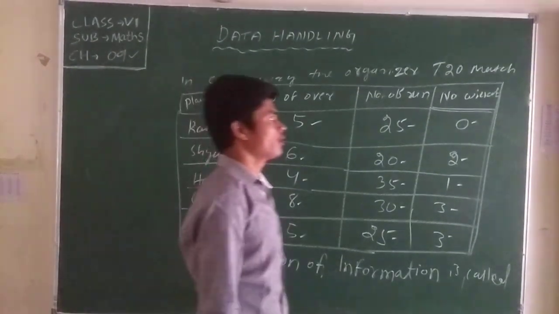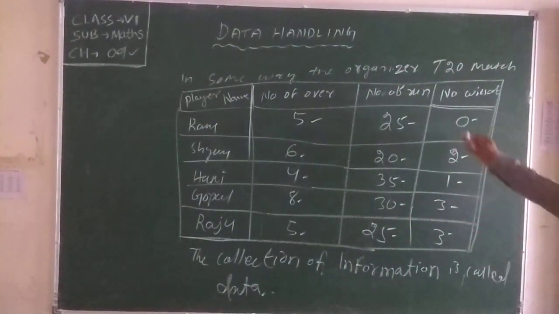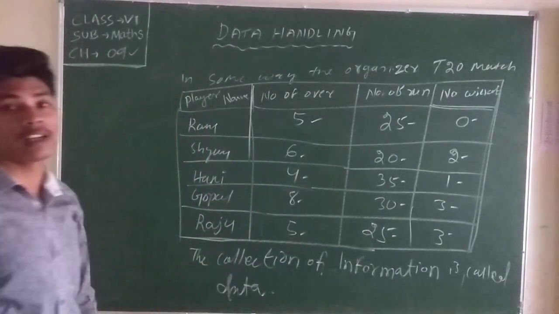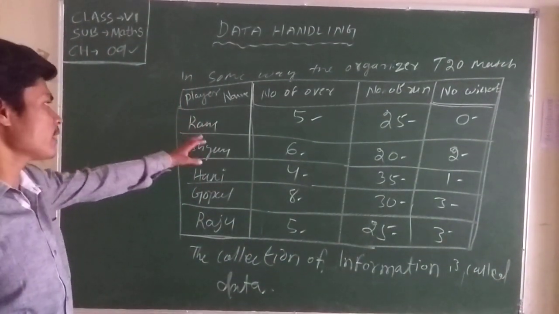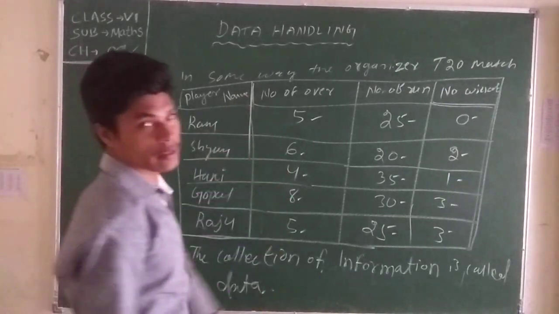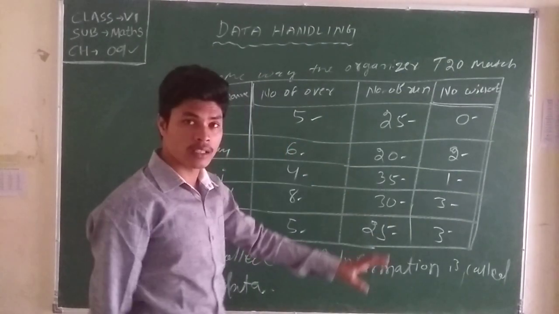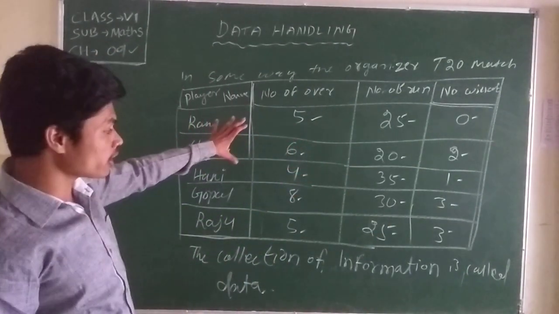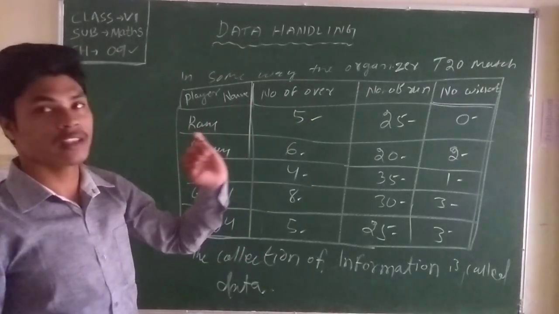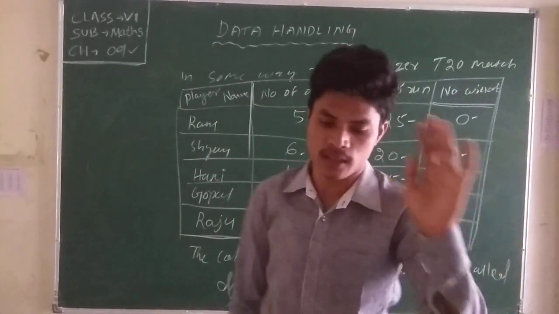Which information do we collect here? The 5 bowlers or players give number of overs, number of runs, number of wickets. Here we have collected data from one match. That collection of information is called data. Clear? Then what is data? A collection of information is called data.